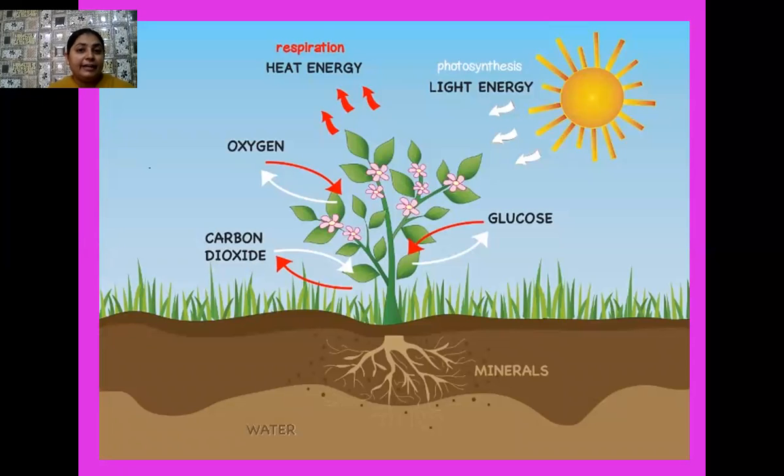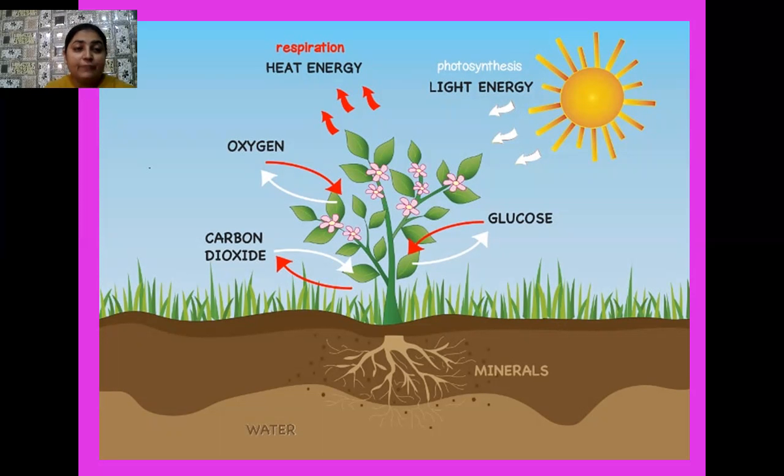Students, here one diagram is visible on your screen. One green plant is shown, and that green plant in the daytime receives sunlight, and from the sun it harvests the light corresponding to red and blue wavelengths by the chlorophyll pigment present in the chloroplast of the leaves, and the process of photosynthesis takes place. You have also studied the classical equation of photosynthesis, and as a result, carbon dioxide and water react together and form carbohydrates, and the simplest type of carbohydrate is glucose.